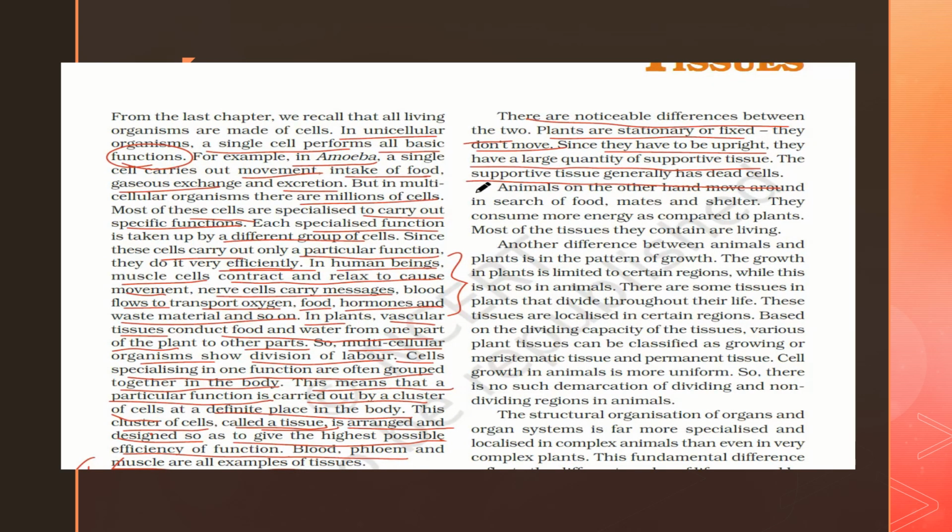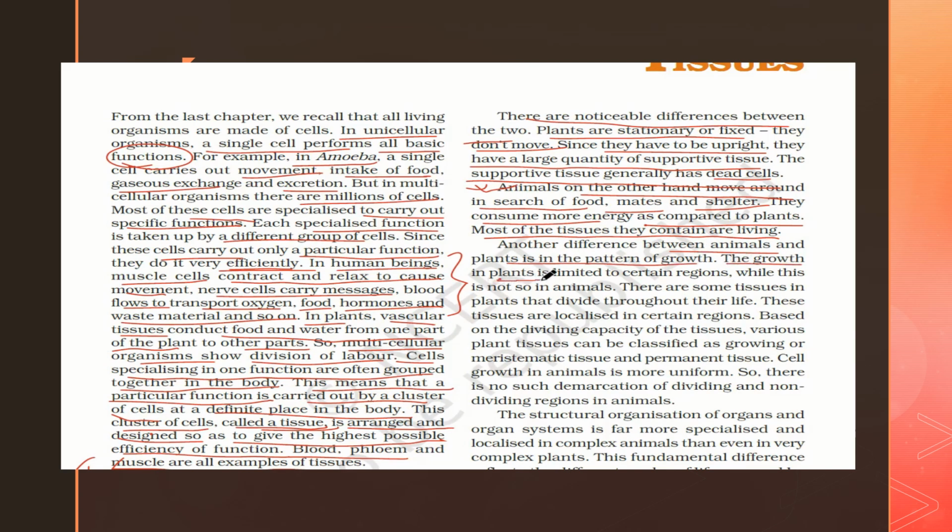Animals, what is the criterion for animals? They, on the other hand, move around in search of food, mates and shelter. They consume more energy compared to plants and most of the tissues they contain are living. So in animals, mostly the body is composed of living cells, whereas in plants it is composed largely of dead cells, right?